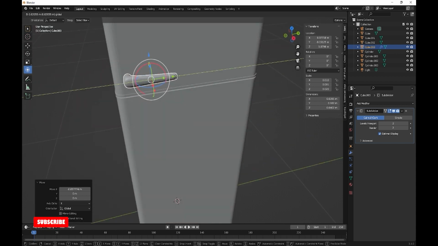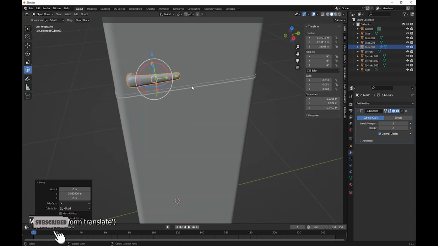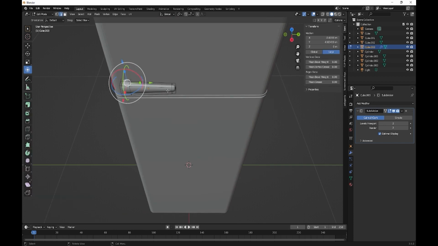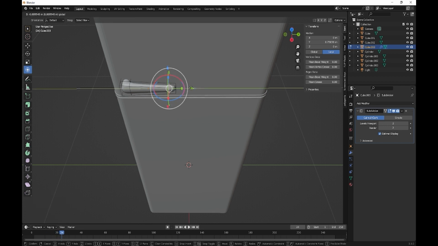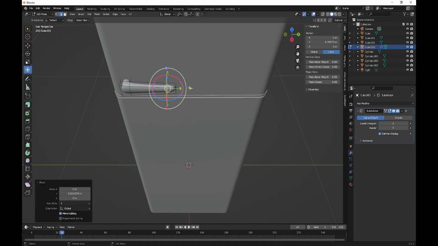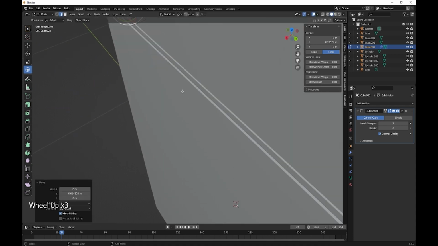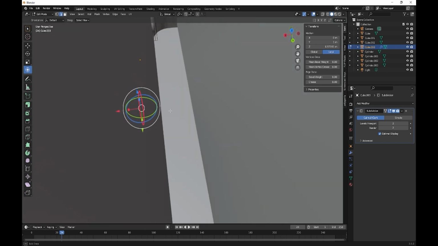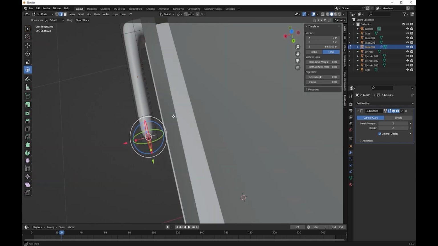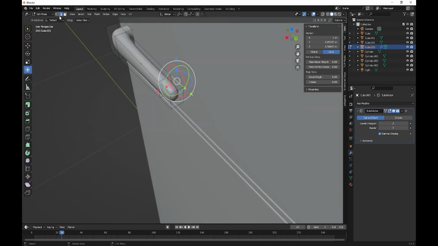That's kind of going to be here, and then we want to take that one, just bring that back, because we're going to put in another extrude.